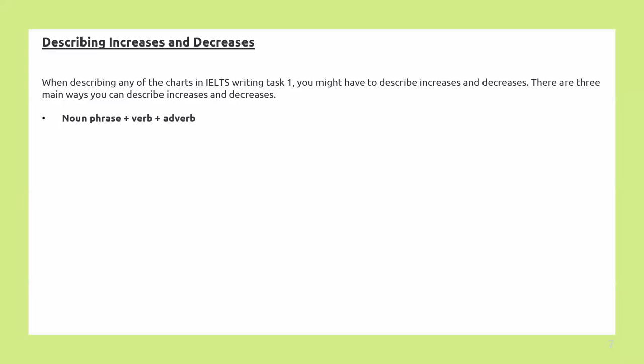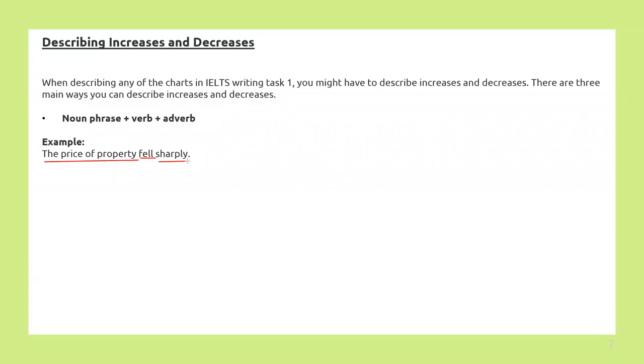Okay, so one way is you need to write a noun phrase plus verb and adverb. That is one way. For example, you can say, the price of property fell sharply. So in this case, there is a formation. You can see that, over here, the price of property is your noun phrase, whereas fell is your verb and sharply again is your adverb. So this is one way of sentence formation.